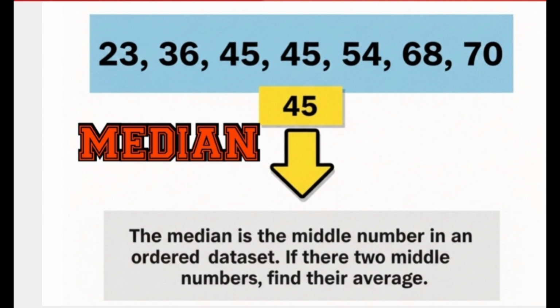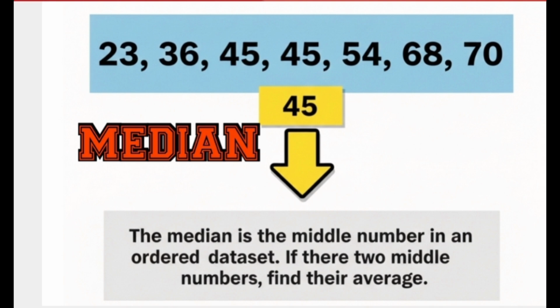Step 2, count the numbers. There are 7 numbers. Step 3, find the number in the middle position. When there are 7 values, the middle one is the 4th value. So Mr. Nkosi counted. First 23. Second 36. Third 45. Fourth 45. Fifth 54. Sixth 68. Seventh 70.